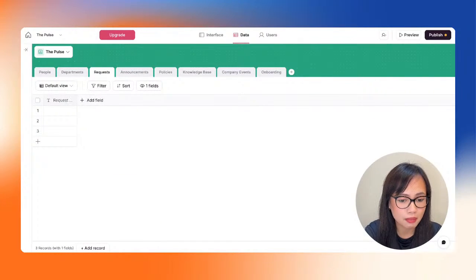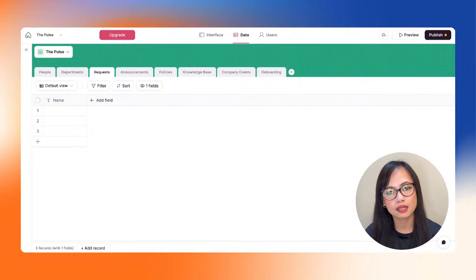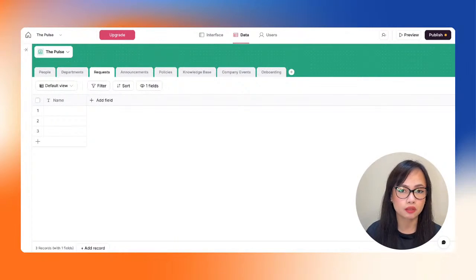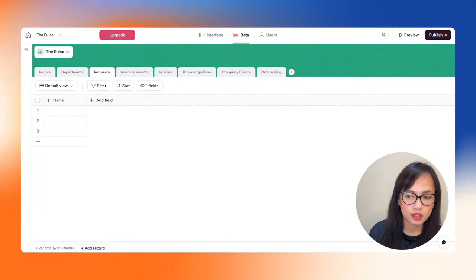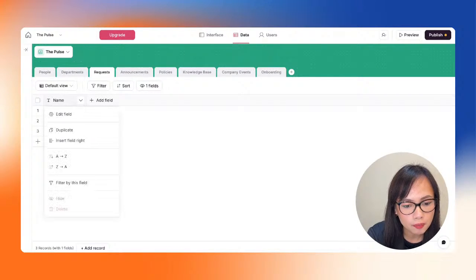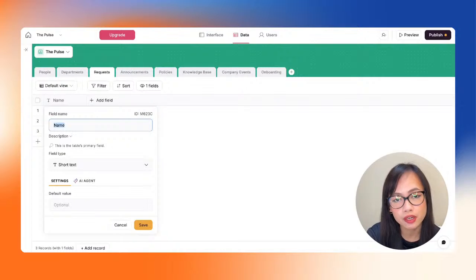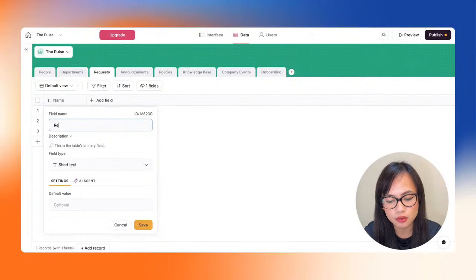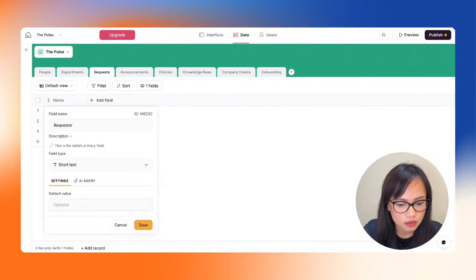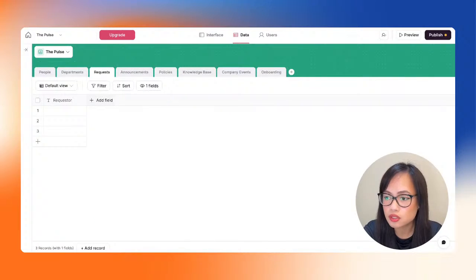Let's say, for example, it's a paid time off. All right, so what I want to do is that I want to rename the first column so that we know exactly what this indicator is for. So instead of name, we want to be very clear of what we have here, right? So this is going to be the requester. So that means that this is the person who sent the request. Later on, we will show you guys how that plays a role in our app. So that looks good. That's going to be pre-filled by the name of the employee.